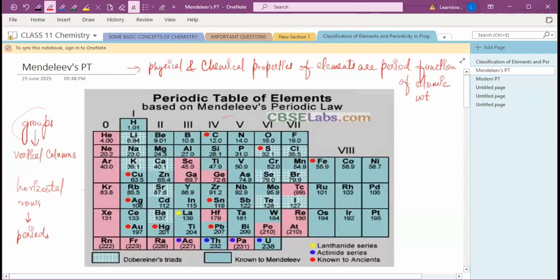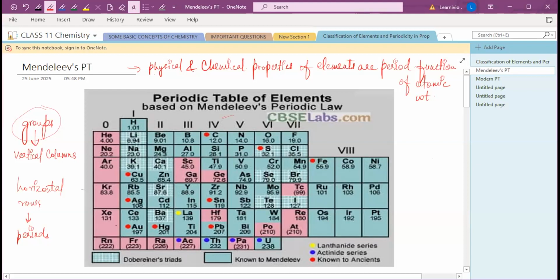And he said there is a group, and which elements will be in a group? Those elements which have similar properties, not the same, similar properties. They will occupy the same vertical column, and we know that a vertical column is a group. And he left some spaces. You can see the spaces after this, right?